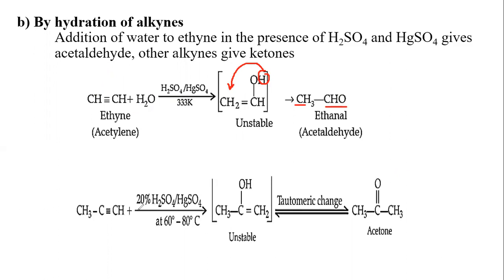Similarly, in the case of alkynes other than ethyne, the water molecules add up in this manner. The triple bond converts to a double bond and the product so formed is unstable. It undergoes rearrangement, that is tautomerism. The hydrogen of the hydroxyl group rearranges itself to form the final product, that is acetone.